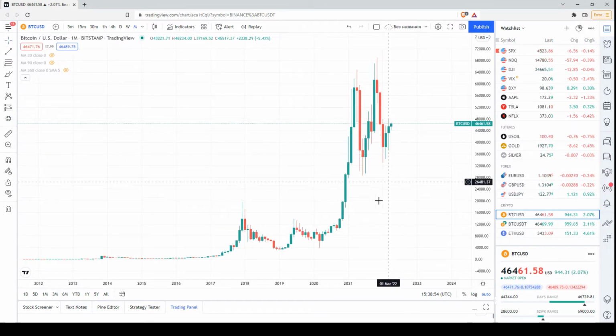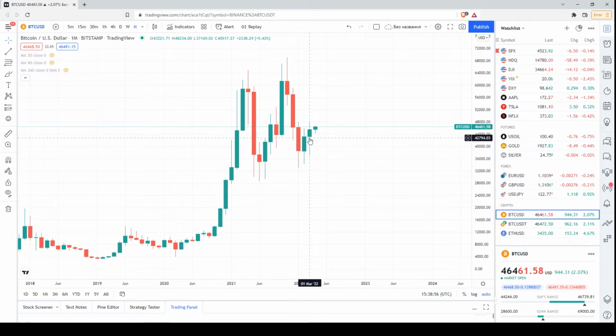So we have the final candlestick for the previous month of March. Also last week on Friday we analyzed the price chart of Bitcoin. That's why today let's analyze the price chart of Bitcoin again. So on a weekly basis, once a week, let's have a look at the price chart of Bitcoin.